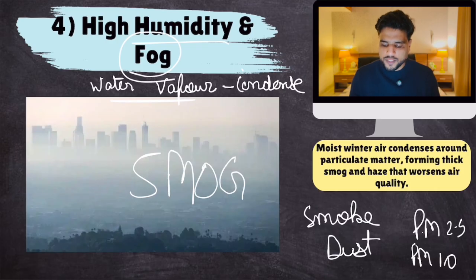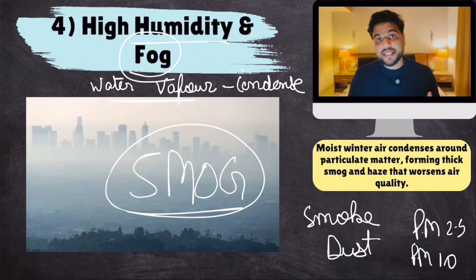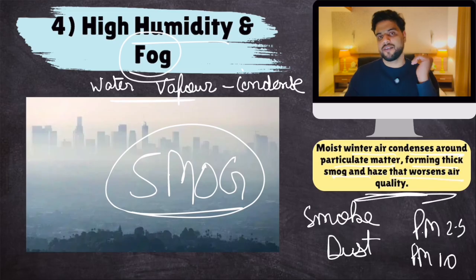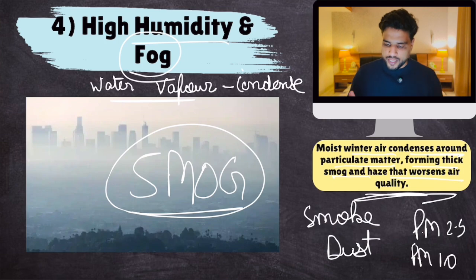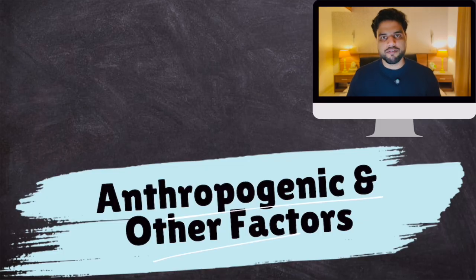Smog is fog plus smoke. Okay, these conditions are there in winter months. So moist winter air condenses around the particulate matter, forming thick smog and haze that worsens air quality. Okay, so this is the reason. Now these are natural reasons. Now let's talk about some artificial reasons caused by us, our lifestyle. Okay, so let's talk about anthropogenic and other factors.